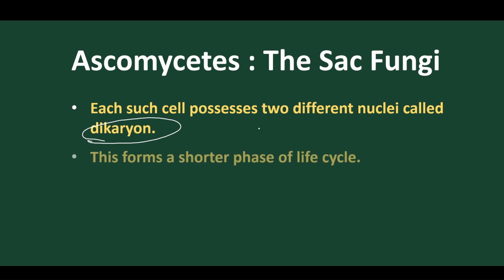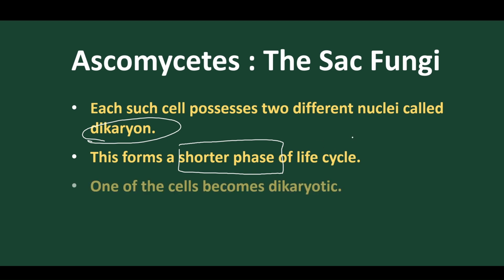We have already discussed this. The dikaryotic phase is the shorter phase in its life cycle. Very important question: plasmogamy is followed by a dikaryotic phase, which is a very short period, and then karyogamy takes place. Normally, in the dikaryotic mode, if one cell becomes dikaryon, for example, suppose this is a hypha, one of the cells is dikaryon but the other cells are not dikaryon. Got it?